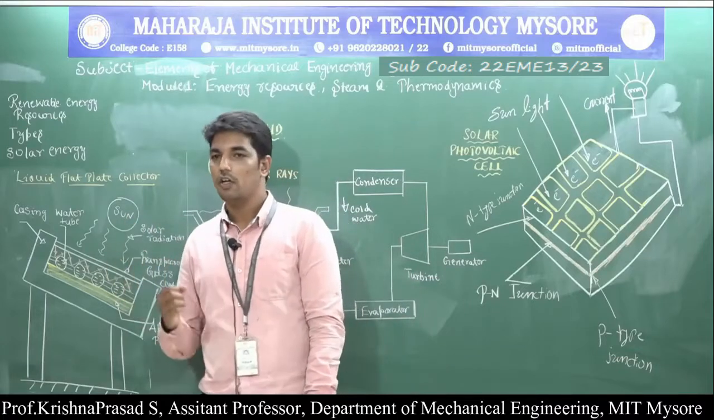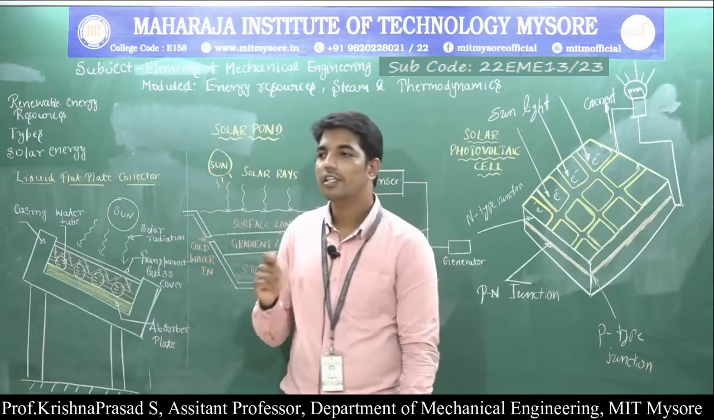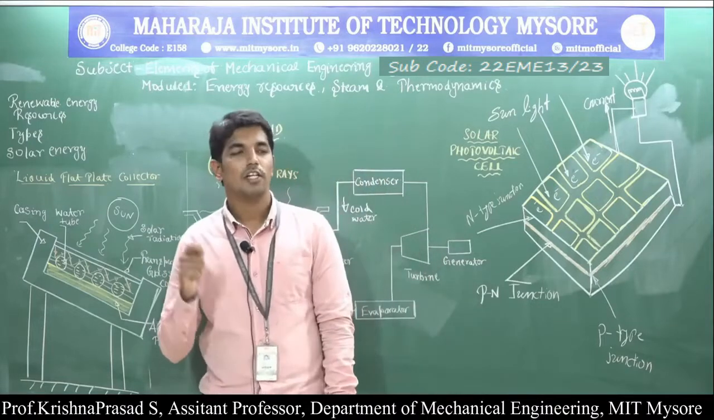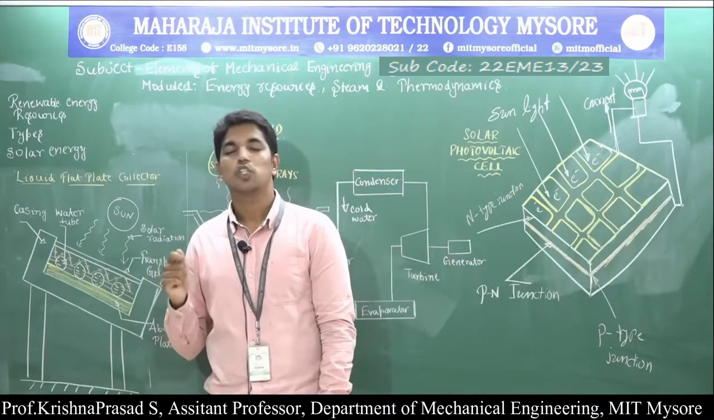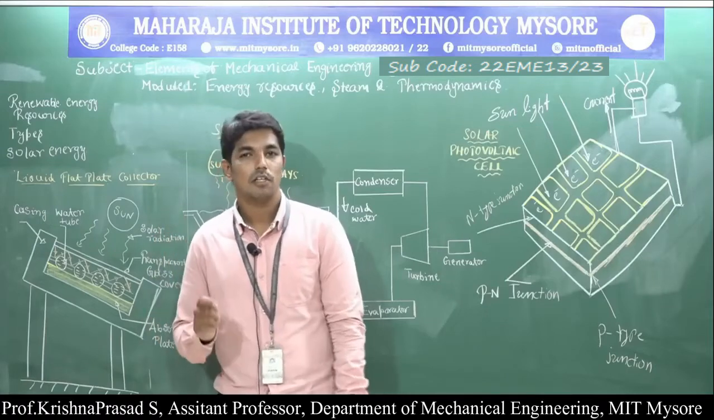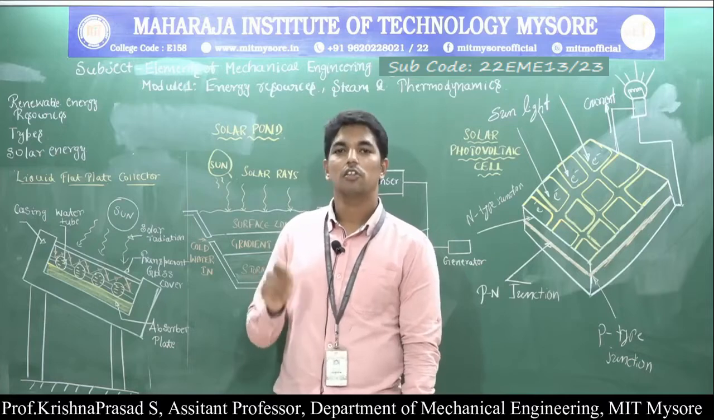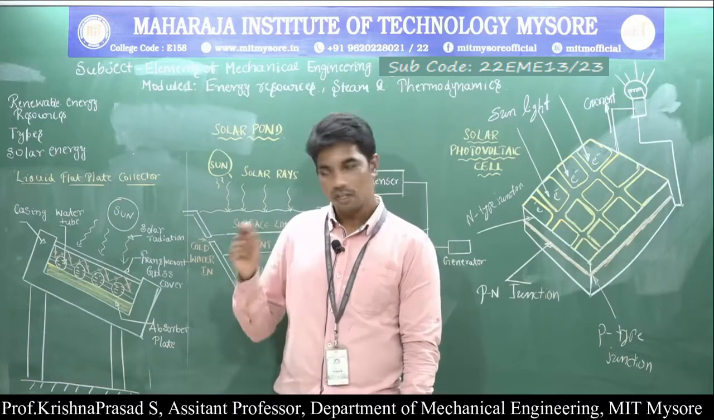First we need to understand what is meant by solar energy. Solar energy means energy radiated from the sun in the form of electromagnetic radiation. Next, what is meant by solar power? Solar power means power produced by utilizing solar energy.